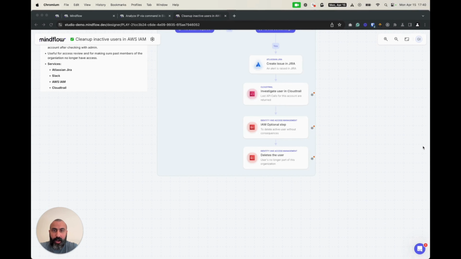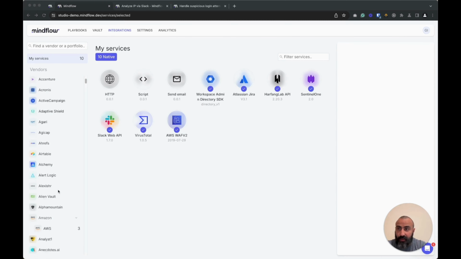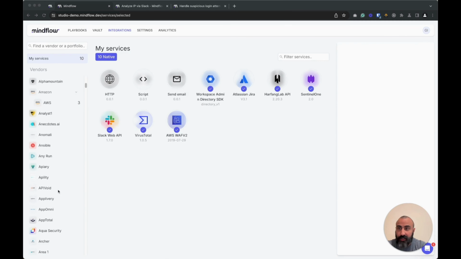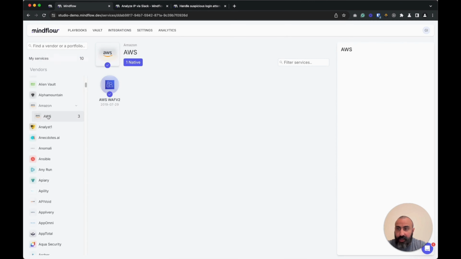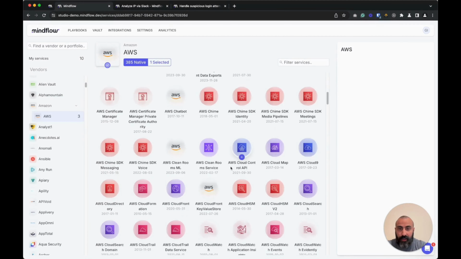By integrations, we mean the different services that the vendors are providing. As you can see here, we have quite a nice list of vendors. And for example, for AWS, we have all the services that AWS proposes. Each of them will be an integration. An integration to us is not a connector only.